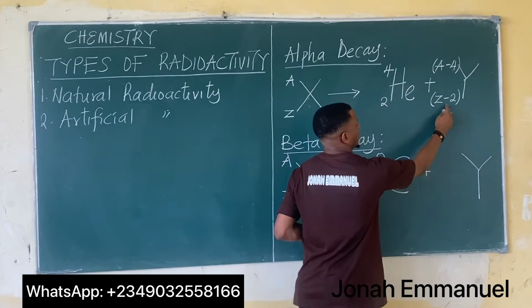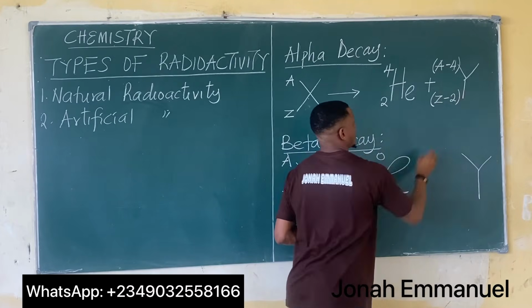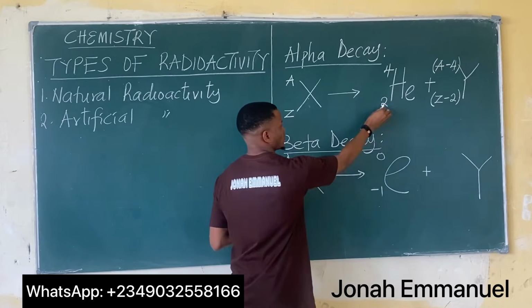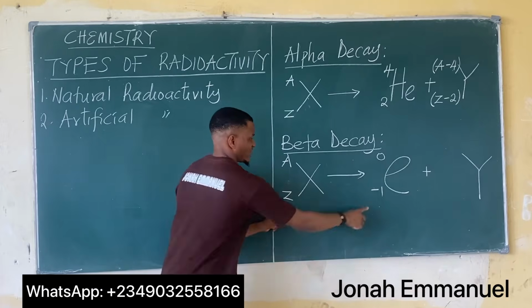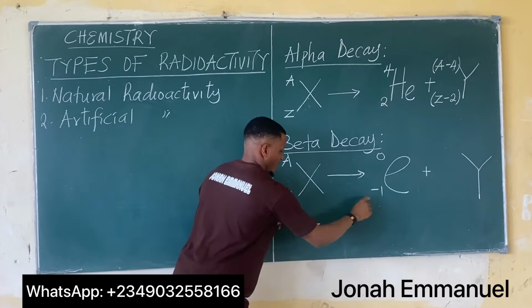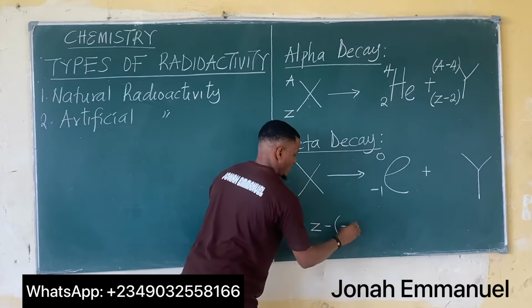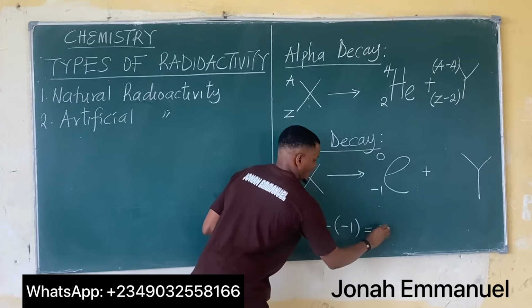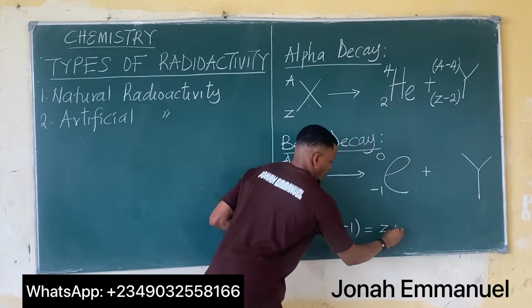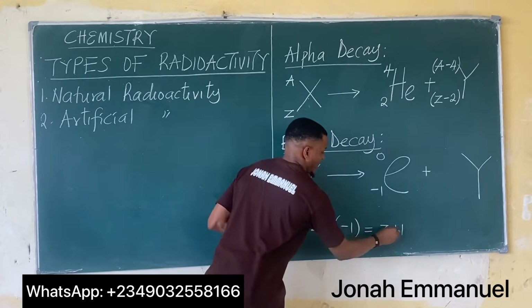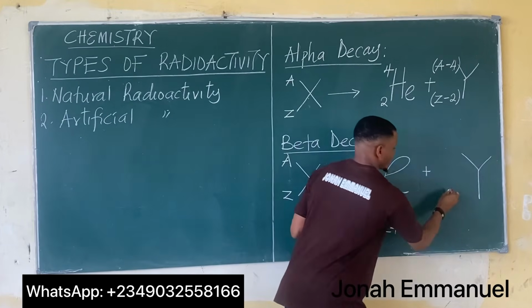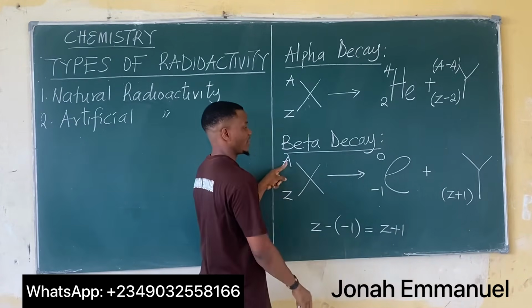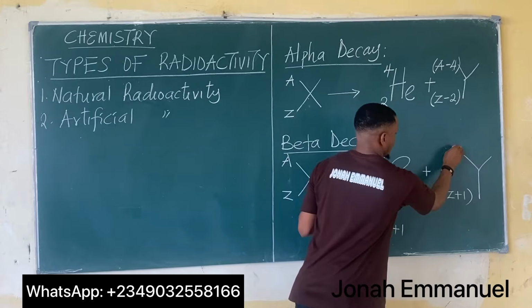such that now when it comes to getting the new atomic number for my new element, it is Z minus (-1), which becomes Z plus 1. I'm having Z plus 1 as the new atomic number. Same thing here: the mass number becomes A minus 0, which is obviously A.